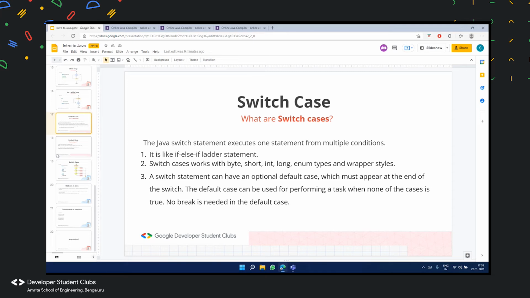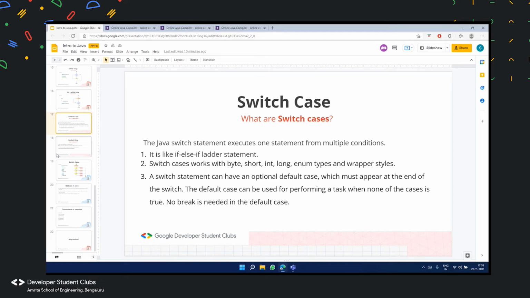If month double equal to January, then print the month is January. Else if month double equal to February, then again a System.out.println, the month is February, and so on. You have to keep writing the same if else ladder 12 times. And in many cases, writing the same thing 12 times might not be that efficient.